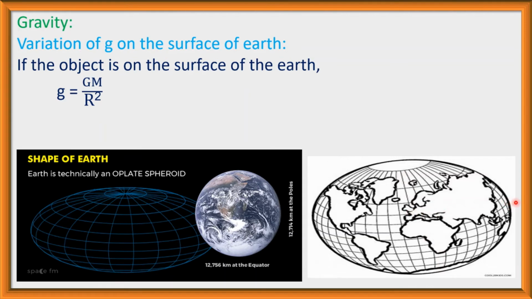At the equatorial region the radius of the earth is more than the radius in the polar region. The radius in the polar region is smaller than in the equatorial region. Therefore the value of g is not the same at the equatorial region and at the polar region.